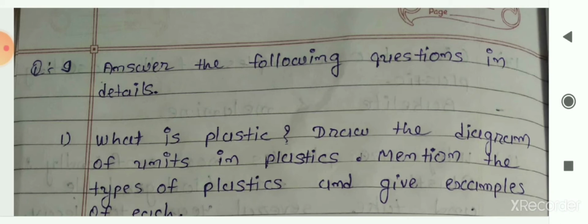Then we had seen the properties of plastic, that plastic does not react with air or water, so that's why it does not corrode easily, and it is light, strong and durable. So plastic is used in everyday life because of these properties. But there is one problem with the disposal of plastic. It is a major problem because plastics are non-biodegradable material and cause environmental pollution.